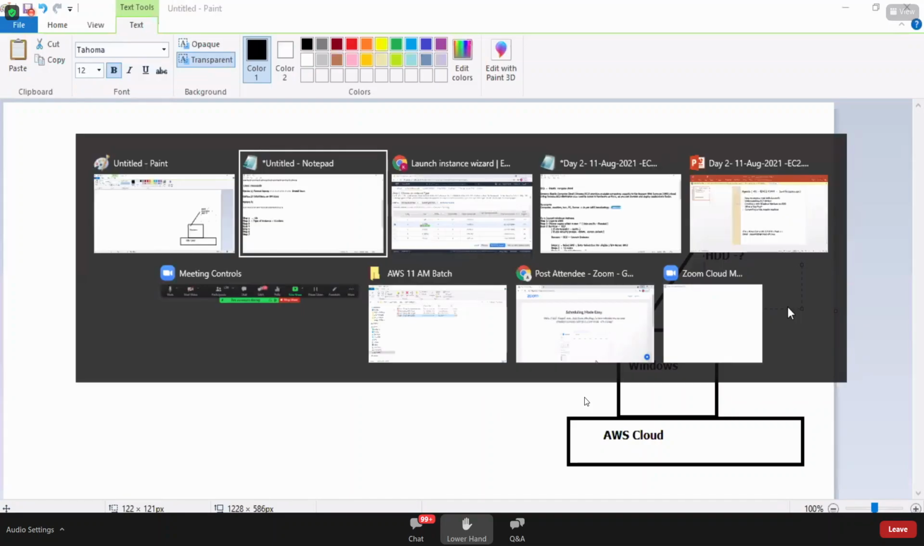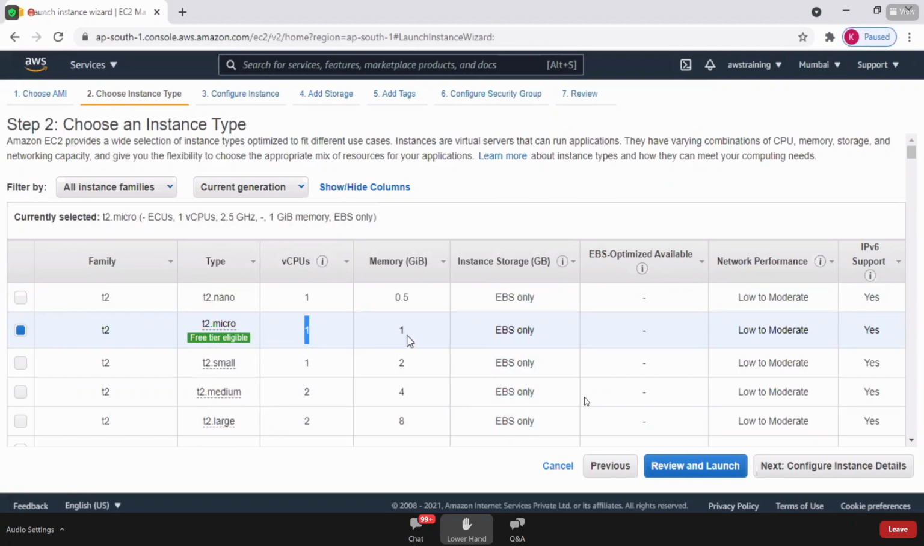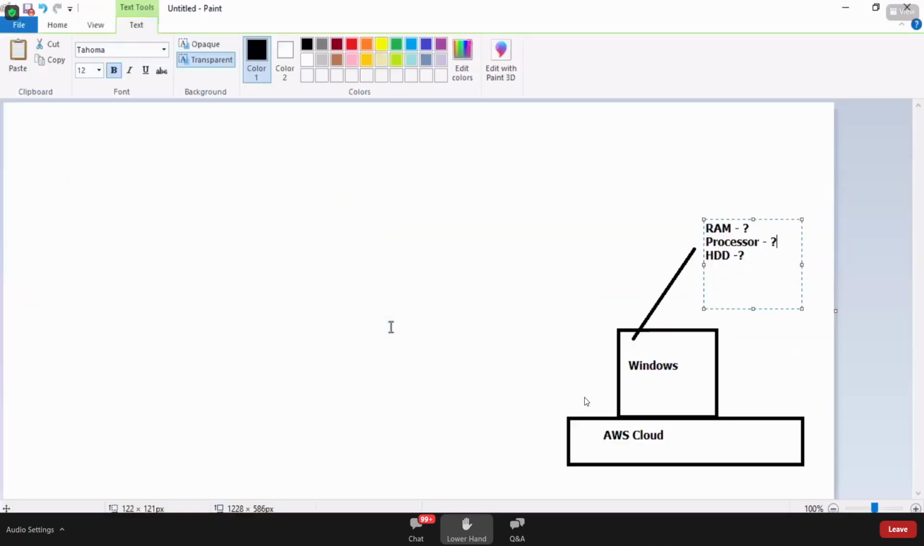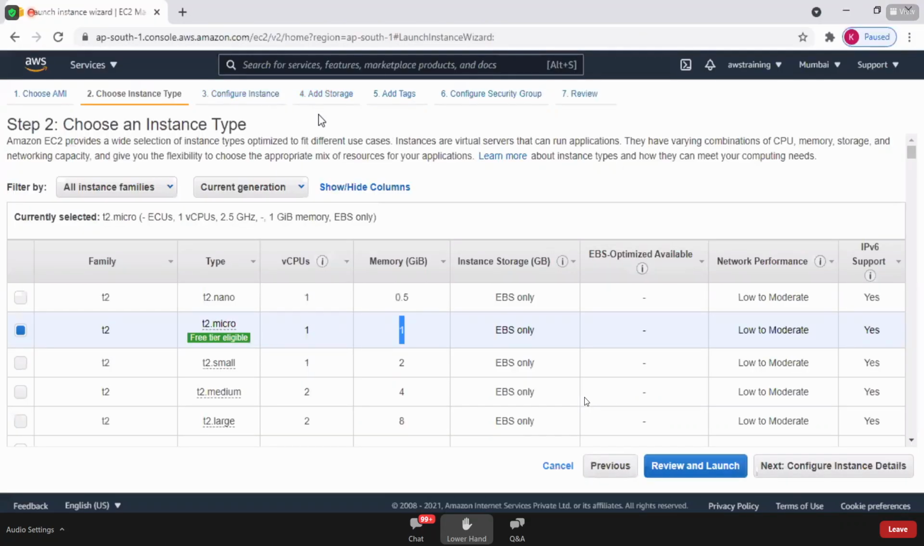Yes. The T2 micro is the instance type which you have selected. This comes with 1 CPU and 1 GB RAM. The Windows machine which we are creating comes with 1 CPU and how much RAM? 1 GB RAM. So I am providing you the configuration: 1 GB memory and 1 CPU. Got it? The only thing pending is the hard disk configuration. You'll understand that when I explain about the storage. So T2 is about defining the configuration. My machine comes with 1 GB RAM and 1 CPU.